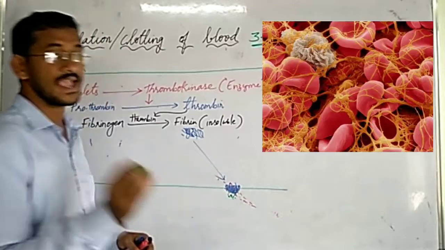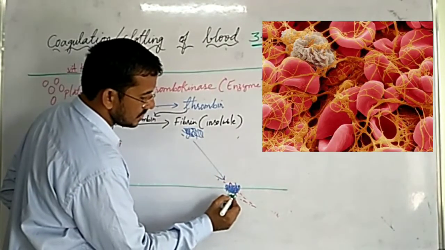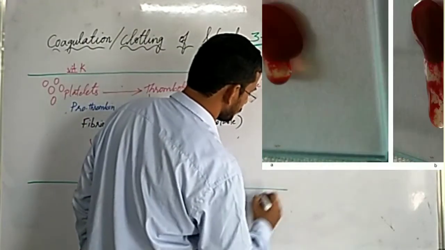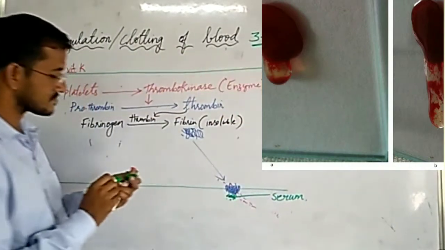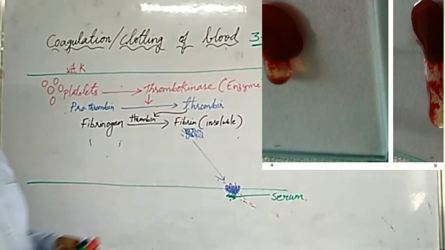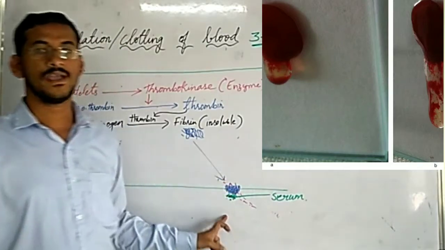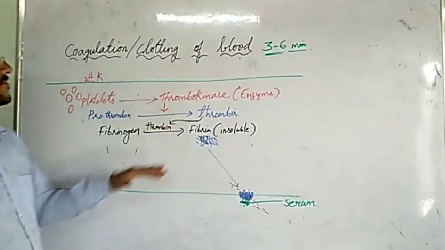After clotting, a yellow color fluid, a liquid, is seen. That yellow color liquid is called serum. So the yellow color liquid which is seen after the blood clot at the site of injury is called serum.